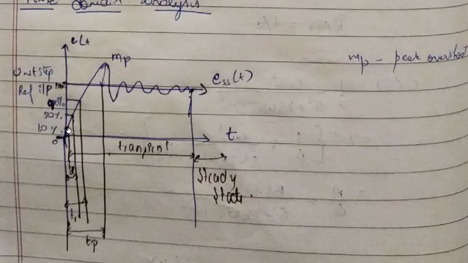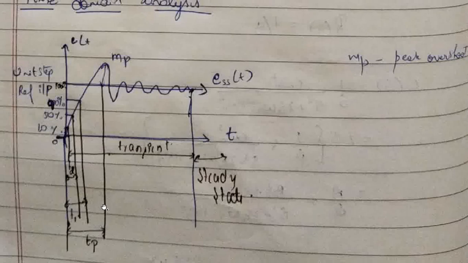The time taken by the system to reach 0 to 100% or 10 to 90% of the output is called rise time. So delay time, rise time. Rise time is given as either 10 to 90%, 0 to 90% or 0 to 100%.